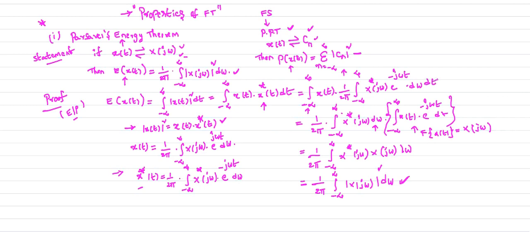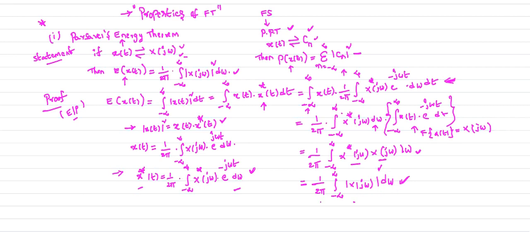Here we have dt. Integral minus infinity to plus infinity x of t into x conjugate of t dt. So mod x of t whole square can be written in this form. Here I replace x conjugate of t by this expression, and later I rearrange the expression so that I can get x conjugate of j omega into x of j omega d omega. You already know x conjugate of j omega into x of j omega is nothing but mod x of j omega whole square d omega.